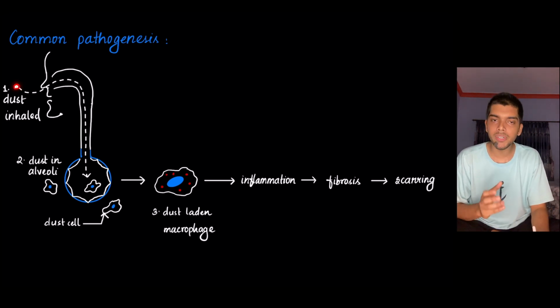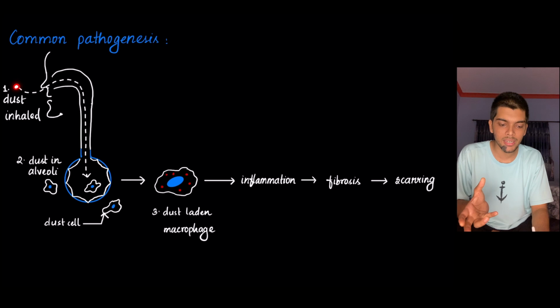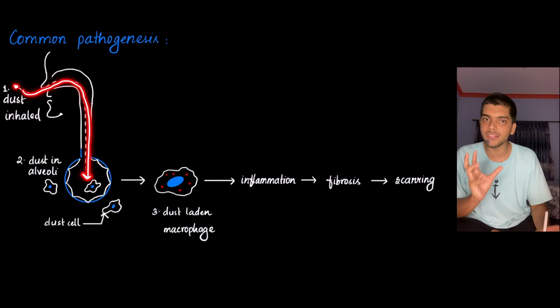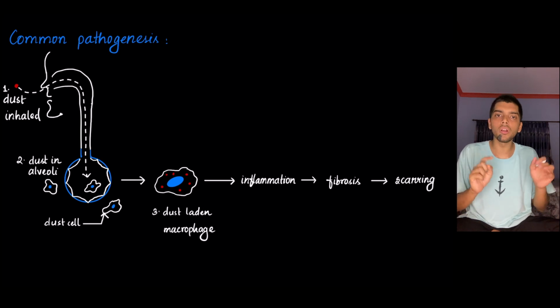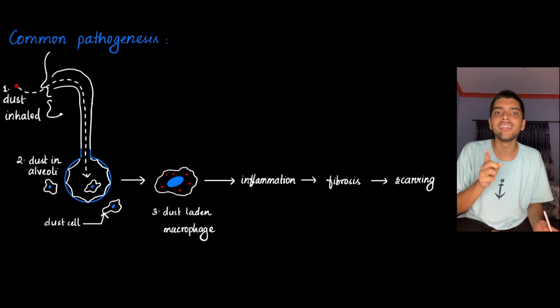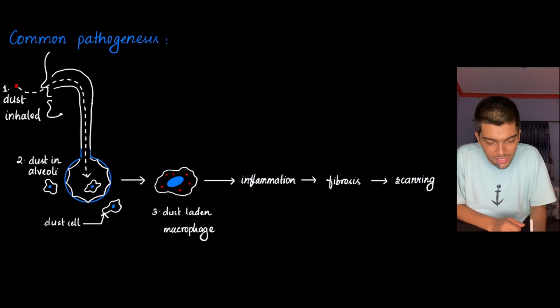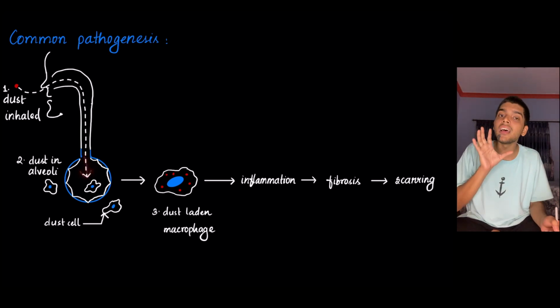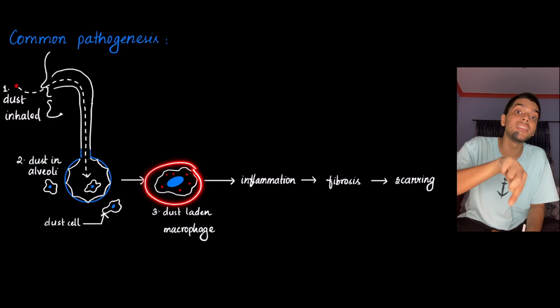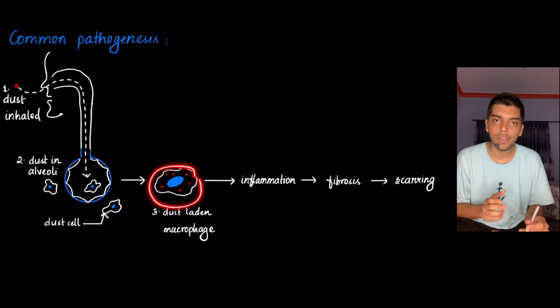When the person is exposed, the dust gets inhaled. It passes through the respiratory tract and enters the alveoli. In your lungs, inside and outside and in between alveoli, there are macrophages, called dust cells. The inhaled dust is eaten up by the dust cells.